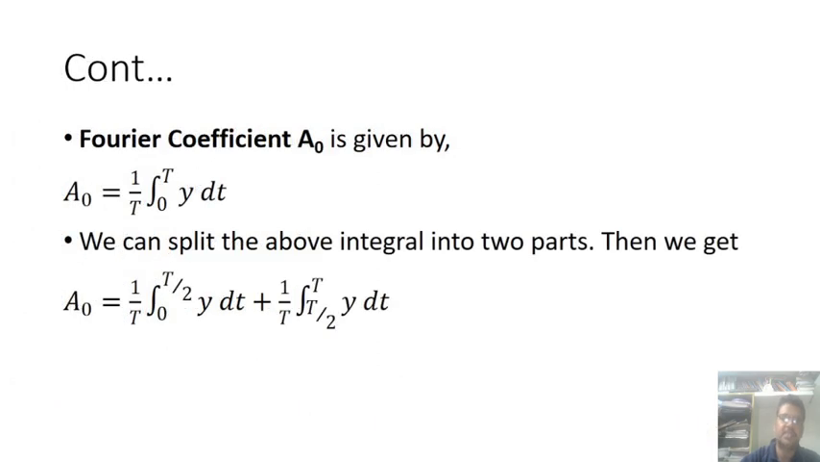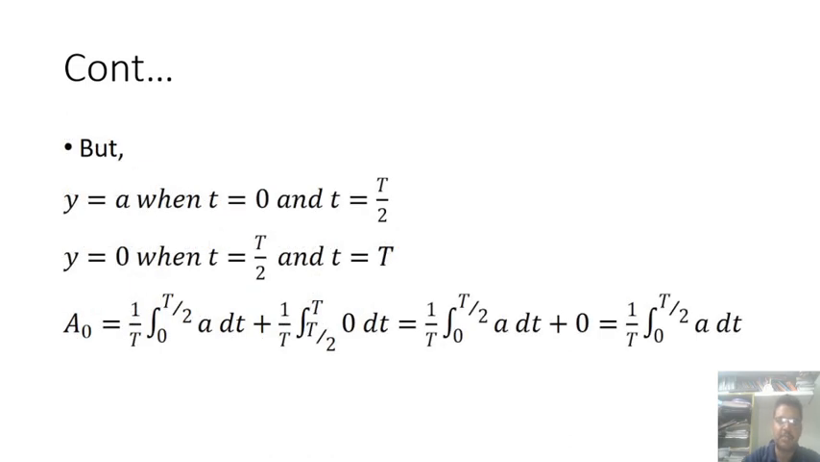Next is the Fourier coefficient A0. If we substitute, we can get it in two parts. A0 is equal to 1 by T integral of 0 to T by 2 of y dt plus 1 by T integral of T by 2 to T of y dt. So next step, we know y is equal to a when t is equal to 0 to t is equal to T by 2.